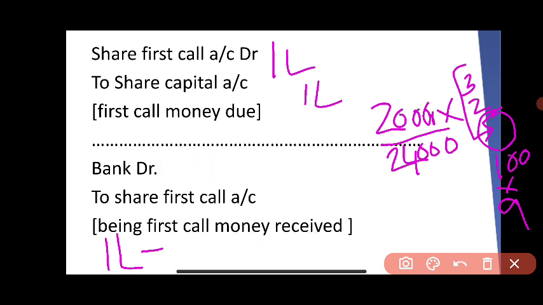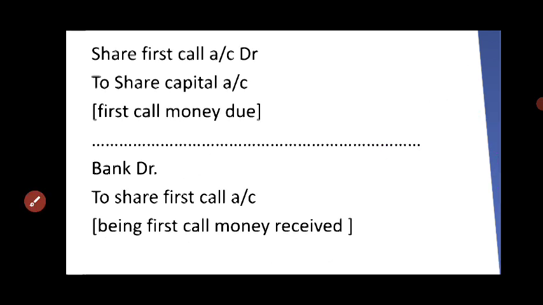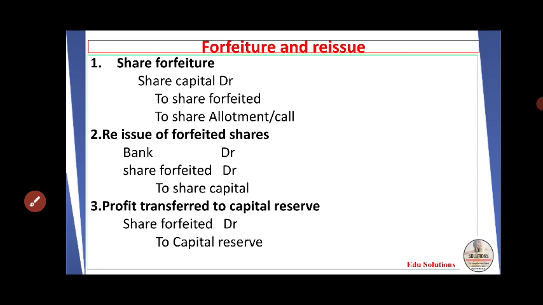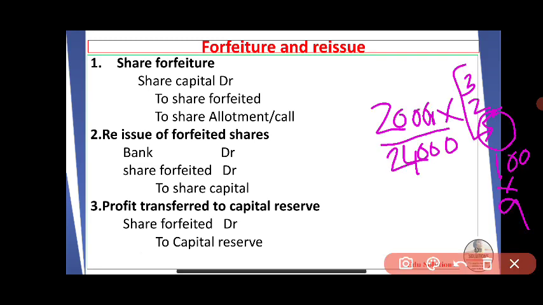The next stage is share forfeiture. These shares were forfeited by the company and reissued. The company did not receive first call money on 100 shares, so these shares were forfeited.